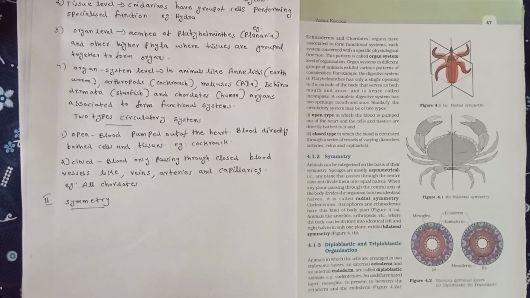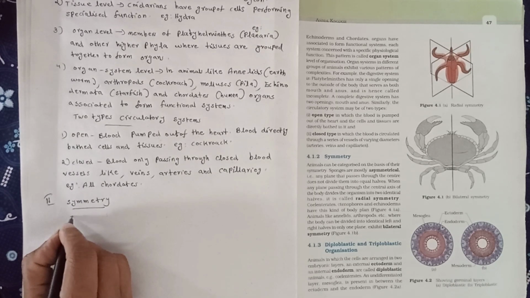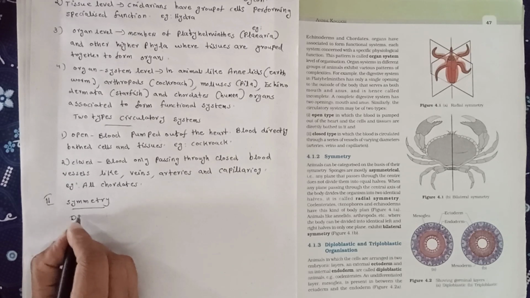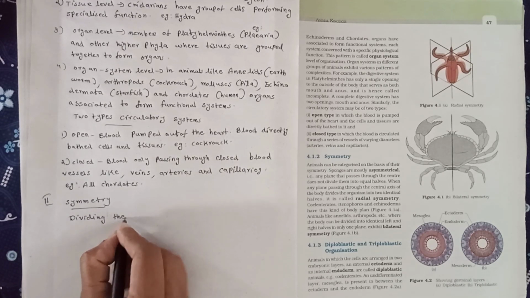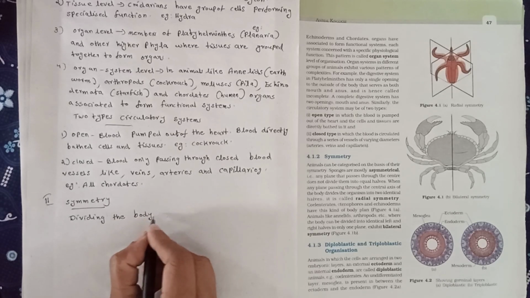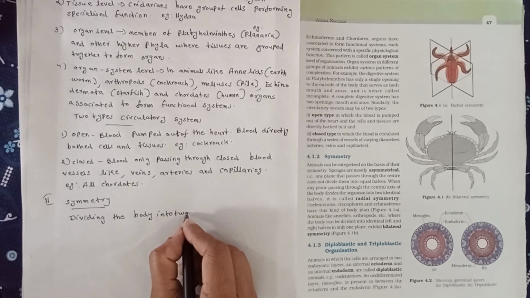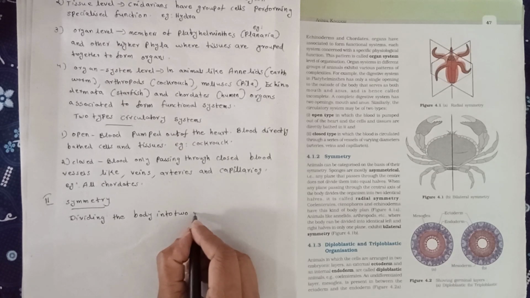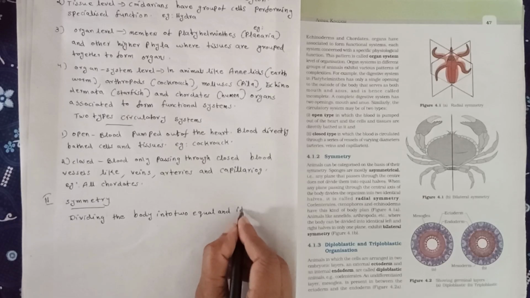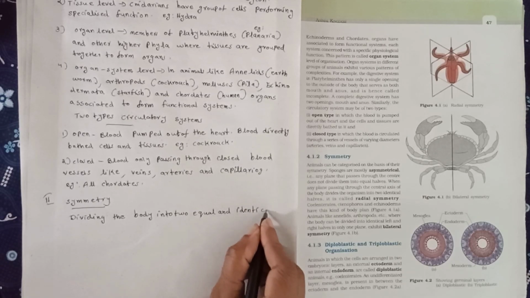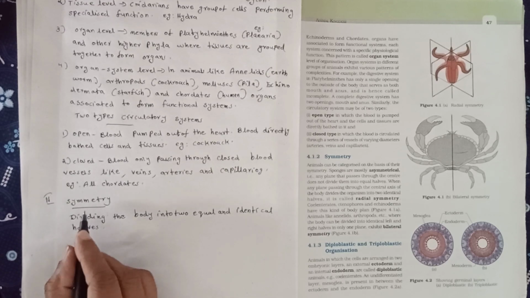There are different types of symmetries.